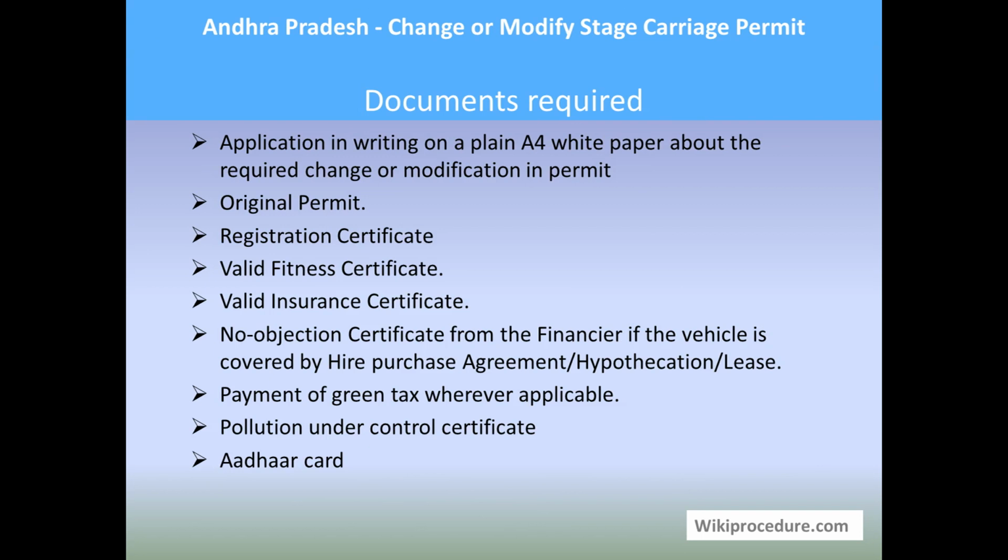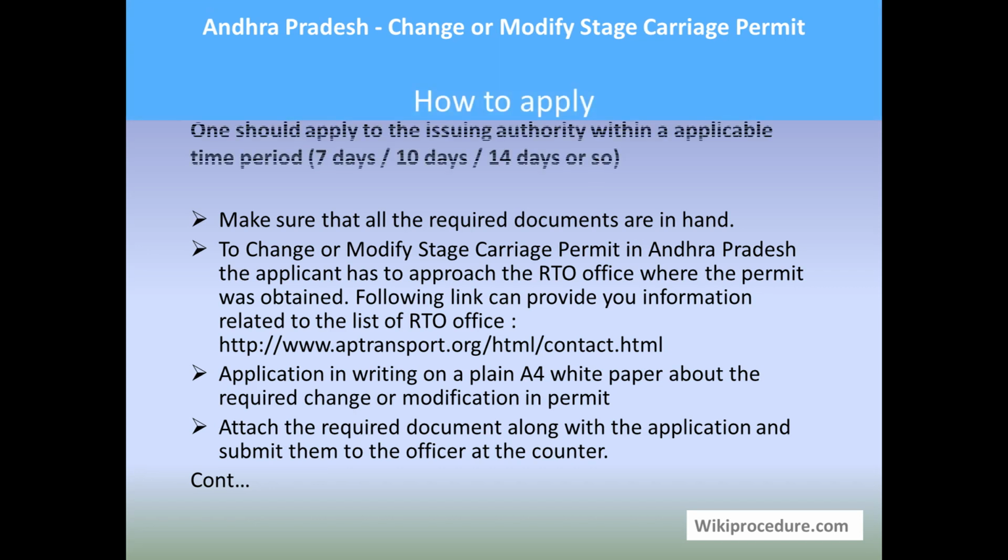Let us see the documents required for this application. Application in writing on a plain A4 white paper about the required changes or modification in the permit. Original permit, registration certificate, valid fitness certificate, valid insurance certificate, no objection certificate from the financier if the vehicle is covered by hire purchase agreement, hypothecation or lease, payment of green tax wherever applicable, pollution under control certificate, and Aadhaar card are the documents.